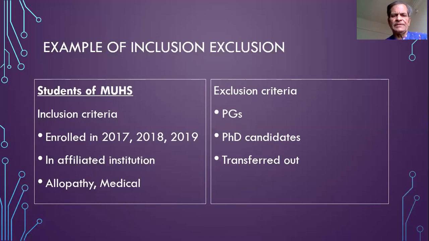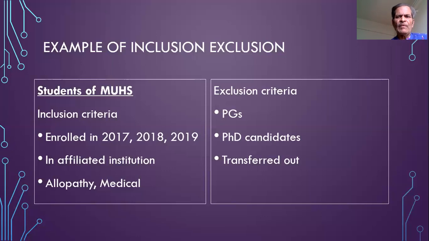Then there are exclusion criteria. We may say that we are not going to do the study on postgraduates, so only undergraduates are included. We may say that we will be excluding PhD candidates. So postgraduate students and PhD candidates are excluded. We may also say that the students who are transferred out will be excluded. So the students who initially got admission in Maharashtra University of Health Sciences allopathic branch, but subsequently were transferred to other universities, will be excluded and therefore not included in the study. So this looks like pretty comprehensive inclusion and exclusion criteria, which will help.